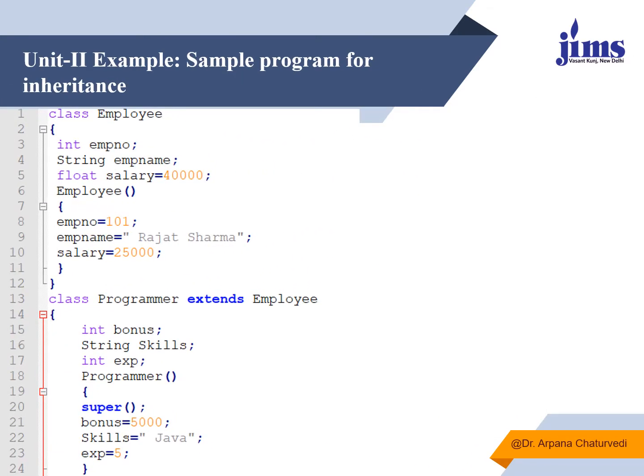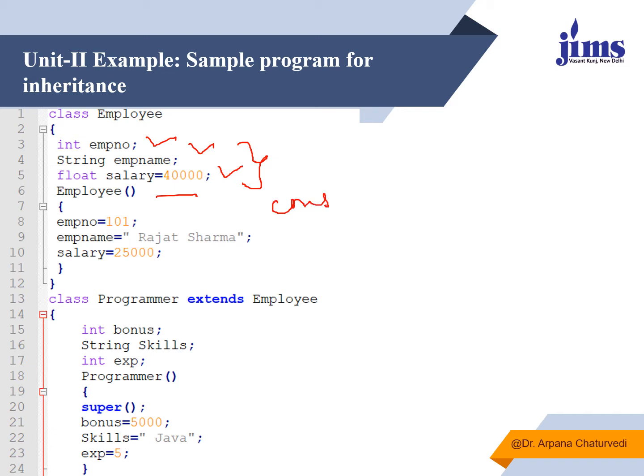This is an example which is being done over here. Here I have declared one class, Employee, and these are the data members of the Employee class. Data members are employee number, employee name, and salary. I have already initialized the value of the variable salary. Now, Employee is a constructor.